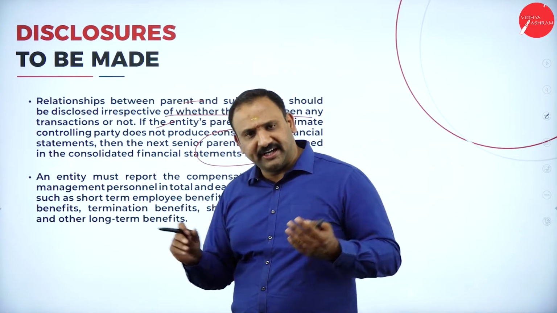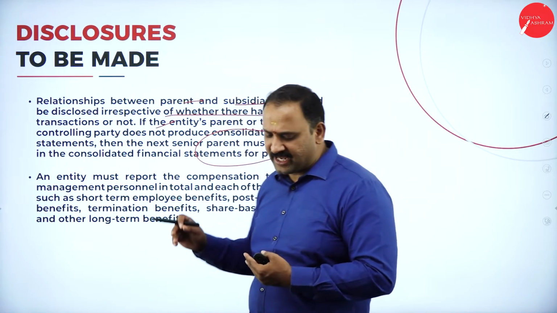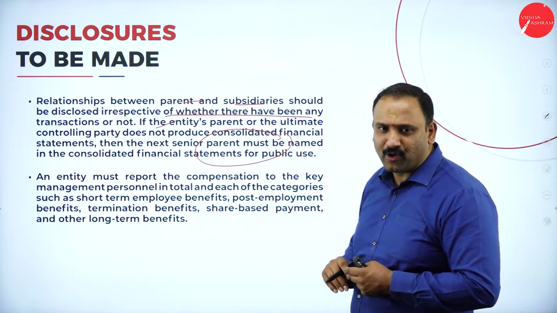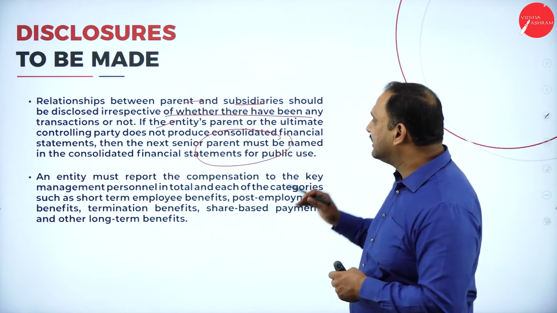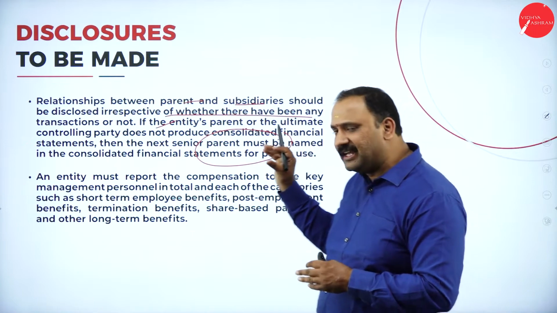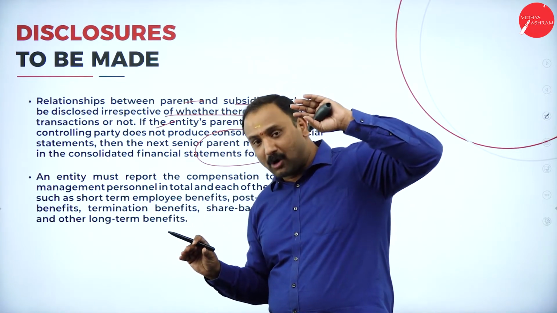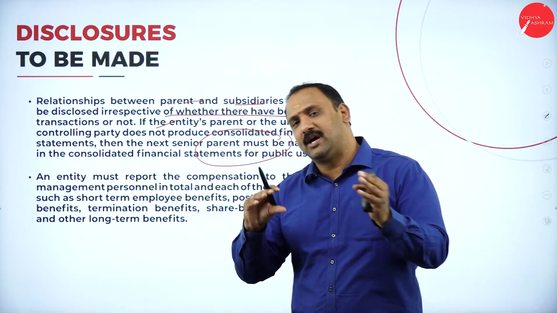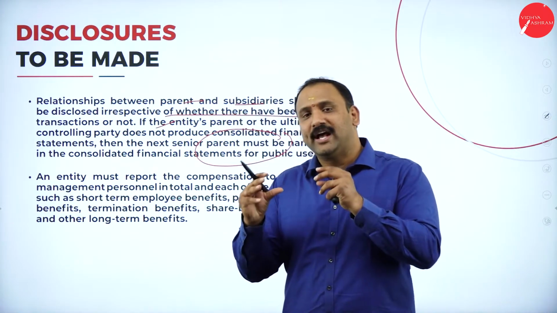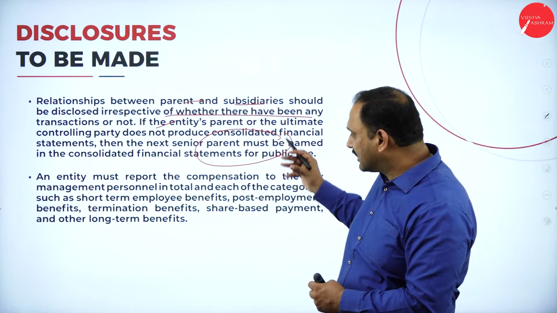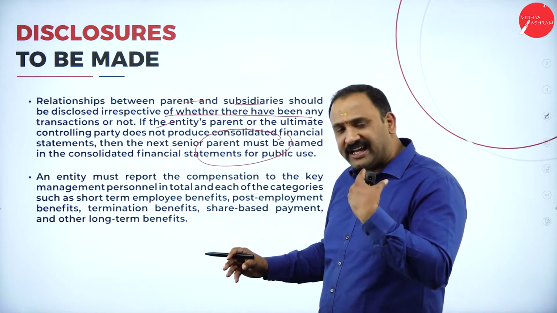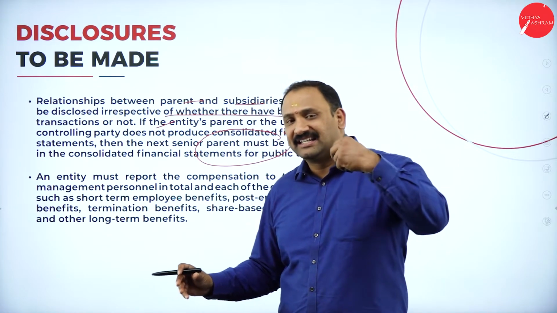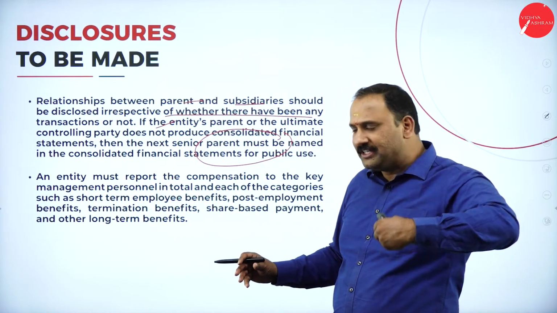So it's quite interesting for all of us to know that the relationship between subsidiary and parent should be properly disclosed: who is the person, who are the concerned parties, where is the relationship, at what levels it is being done, where is the entity reporting, and who are the people behind it, the responsibility of owning the membership.